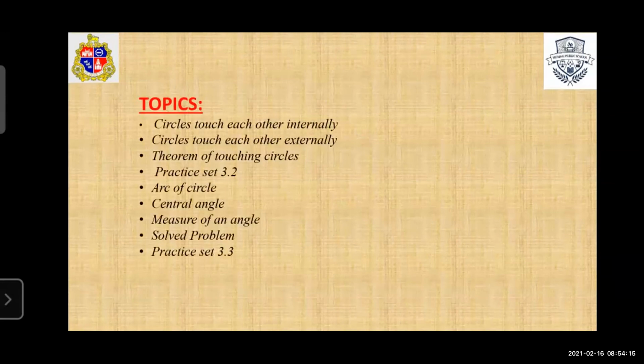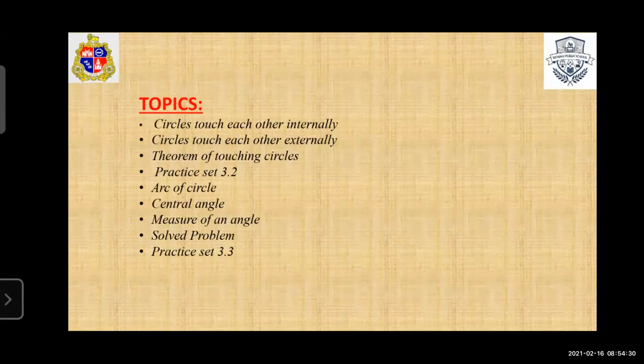In today's topics, we learn about circles that touch each other internally. We take two circles that touch each other internally, and in the same way we see circles that touch each other externally.